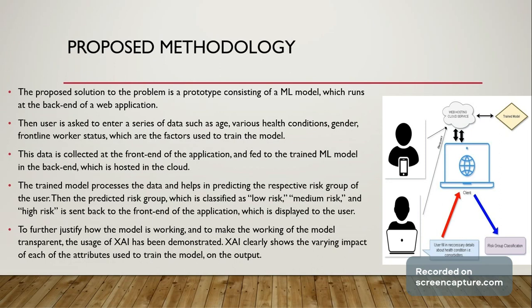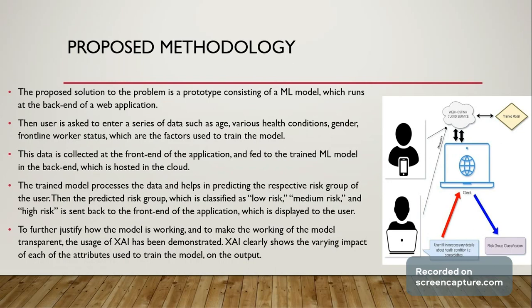The proposed methodology of this work is a prototype which consists of a machine learning model which runs at the back end of a web application. Firstly, in the front end, the web application, the user is asked to enter a series of data such as age, his or her various health conditions, the user's gender, if he or she is a frontline worker or not, and these are the factors which are used to train the model.